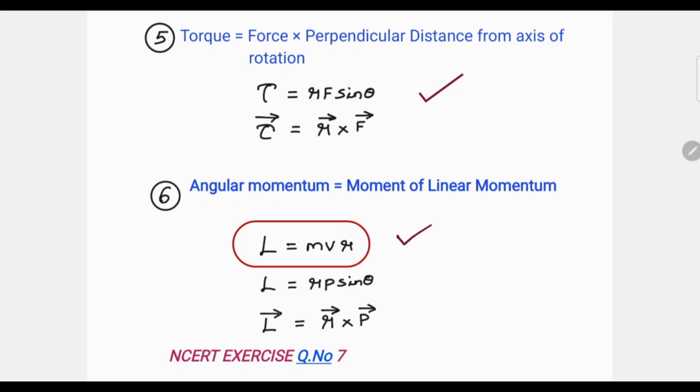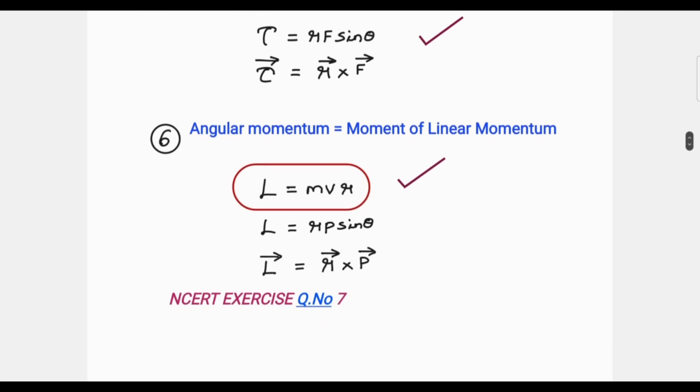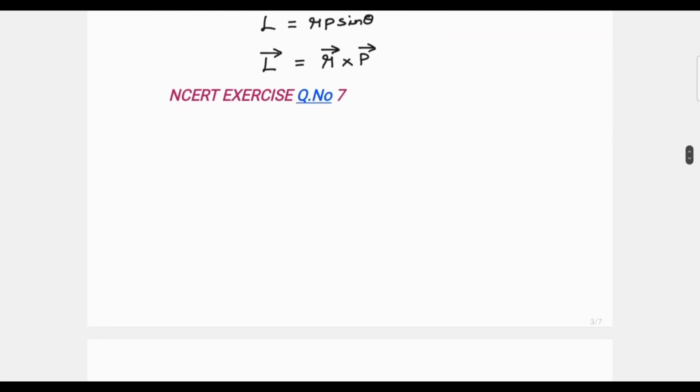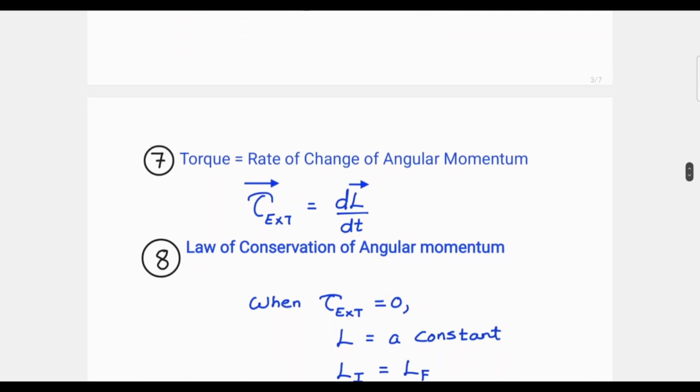So the next point is angular momentum. L equals mvr. Definitely there will be a question on your NEET question paper based on this idea. L equals mvr. Angular momentum equals moment of linear momentum. Now you will get a model NCERT exercise. If you study NCERT exercise question number 7 repeatedly, you can answer all the questions based on this concept. So please note that.